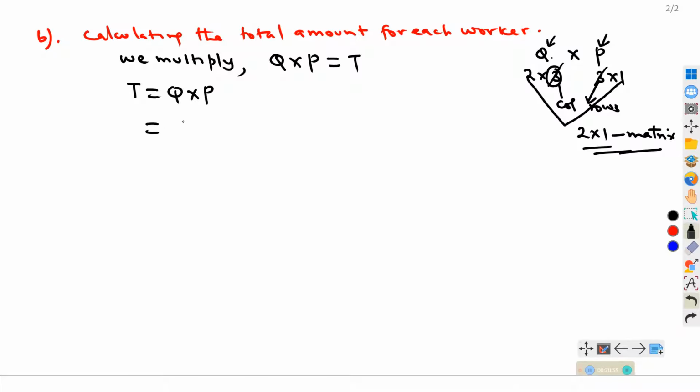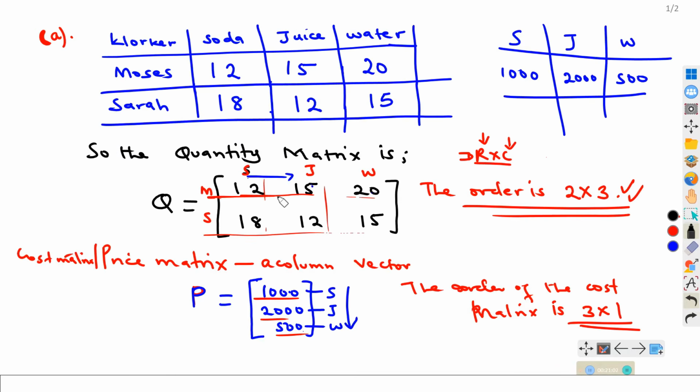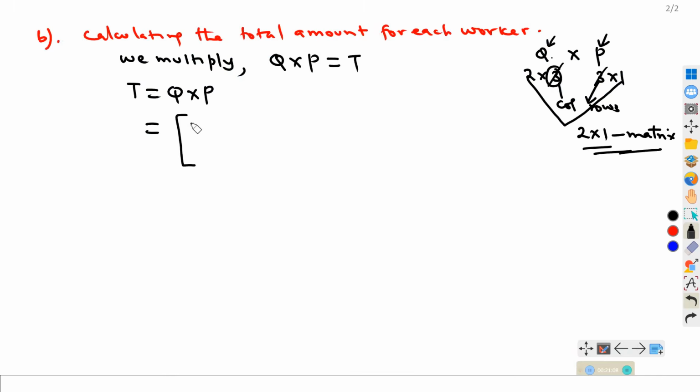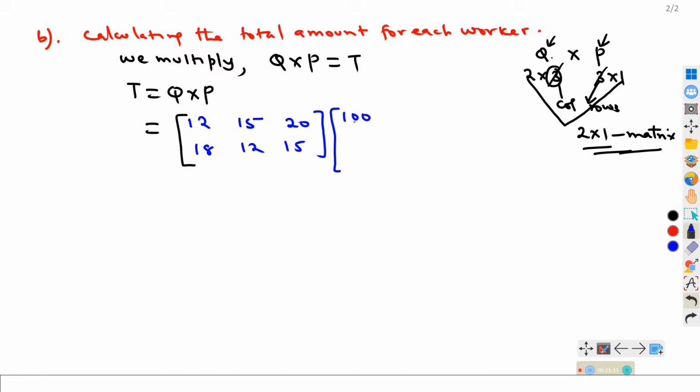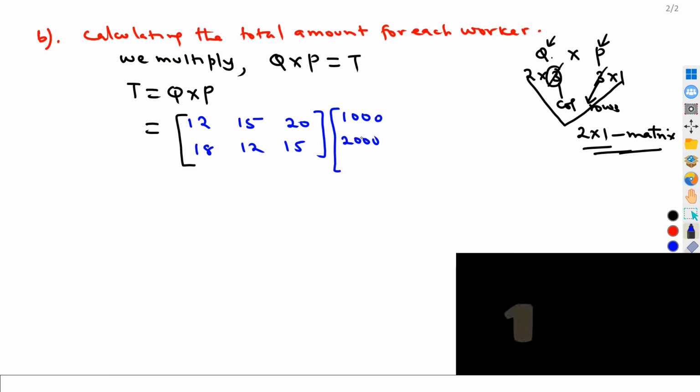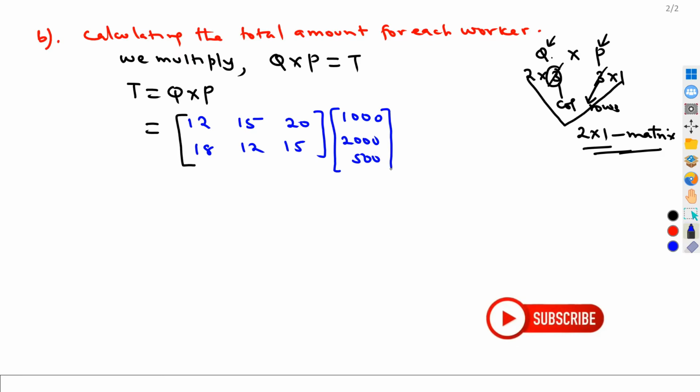So how do we multiply that? Let us multiply the 2 matrices. This contains 12, 15, 20, 18, 12, and 15. So we shall put that matrix: the first row has 12, 15, and 20, and the second row has 18, 12, and 15. We are multiplying this together with the cost matrix, that is 1,000, 2,000, and 500. So we shall multiply these.